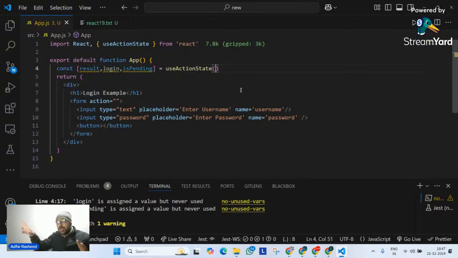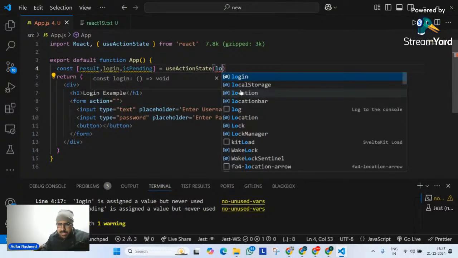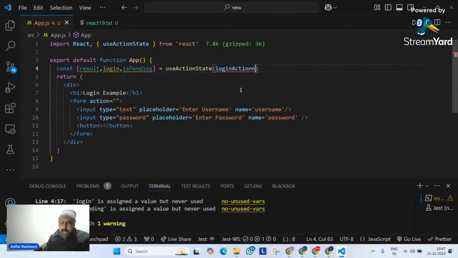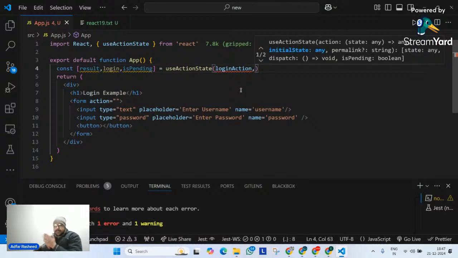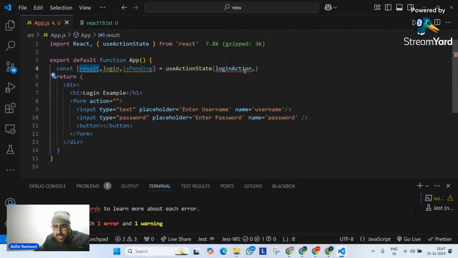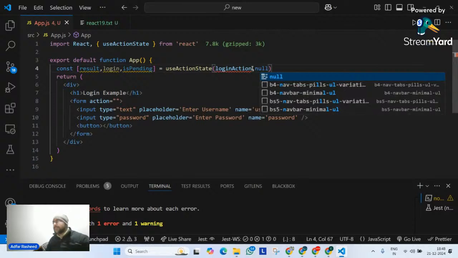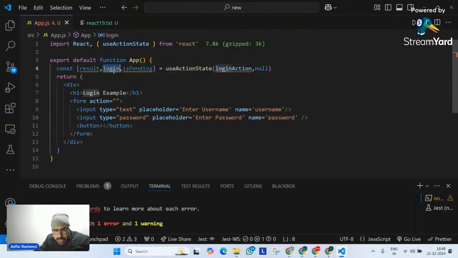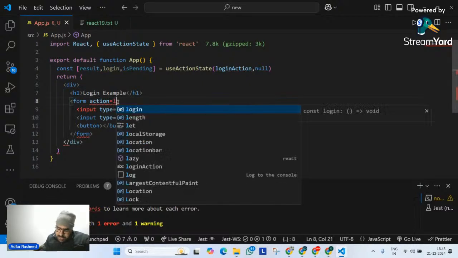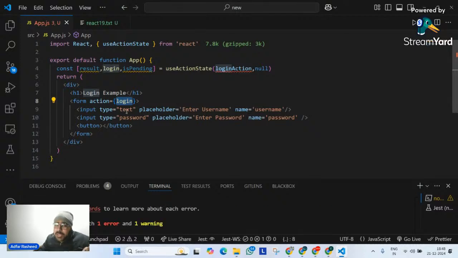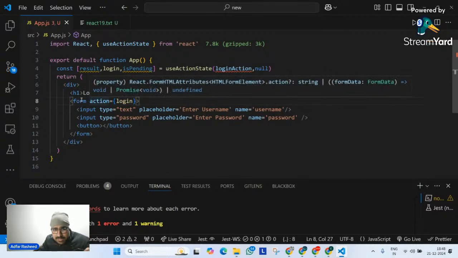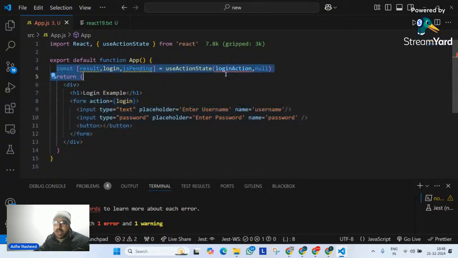So useActionState receives two arguments. Number one is the action that you're going to perform, the function which will be called. Let me name this loginAction, comma. Second one is the initial state of result, the initial value of the state. I don't want to make it anything, so let me make it null. I hope this syntax is clear. Login, I will take it and perform it here so that this will be connected. Perfectly fine. So action is login. Now we can clearly see this form is attached with this particular line of code.